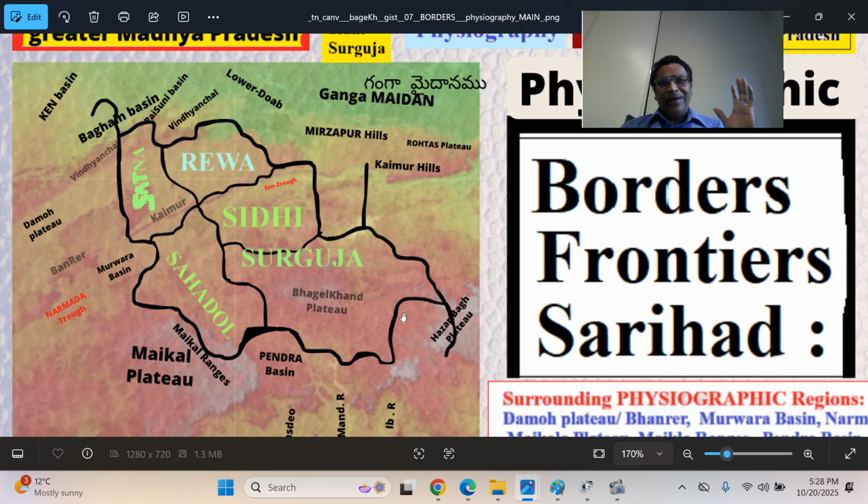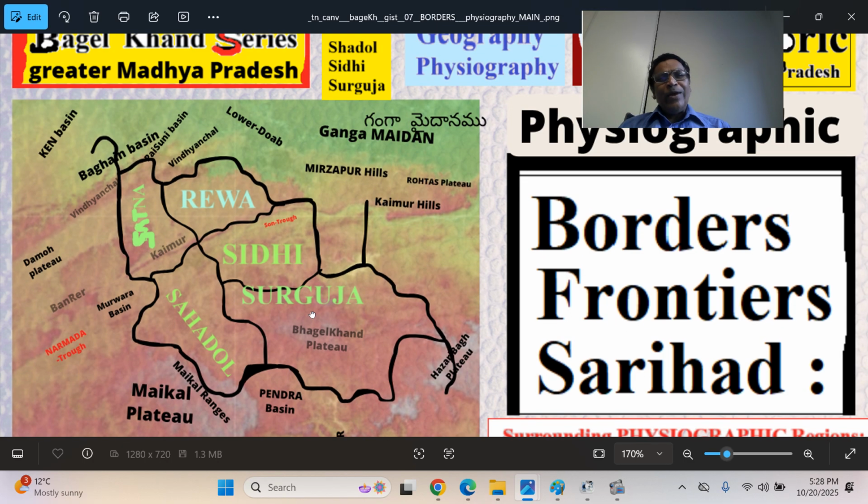So, all the standard Baghelkhand historic districts, 5, I have talked about. I have omitted Sonbhadra, Mirzapur and Rohtas, Babua, Sasaram regions and so on, Chitrakoot regions and so on. We stick to these 5. Very easy to remember. Start with R, Rewa, then Sidhi, Satna, Shahdol, Surguja. So we looked at round about 12 or so physiographic regions. Now we look at the frontiers easily.